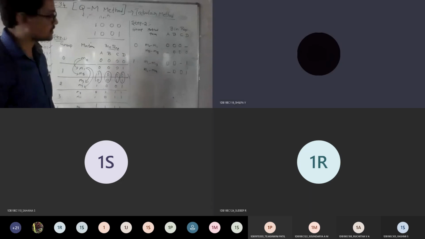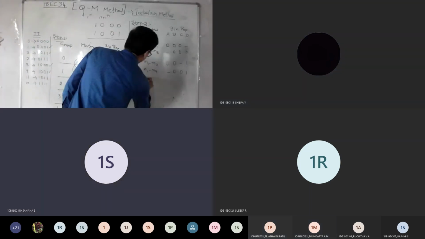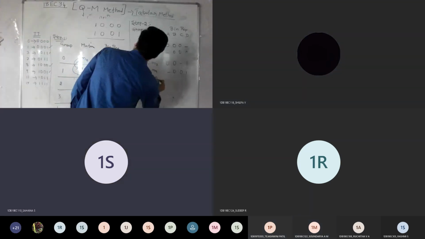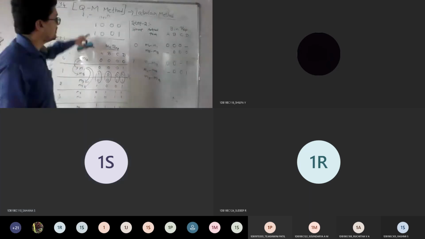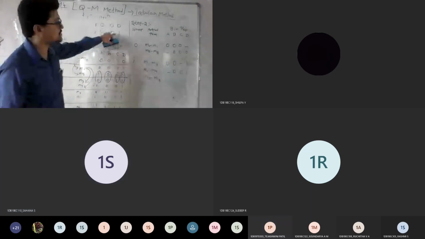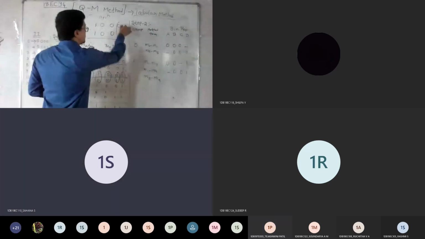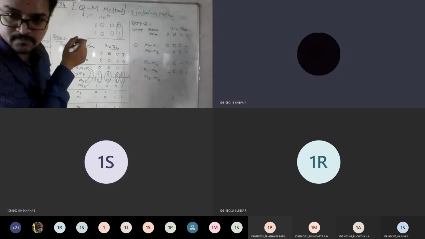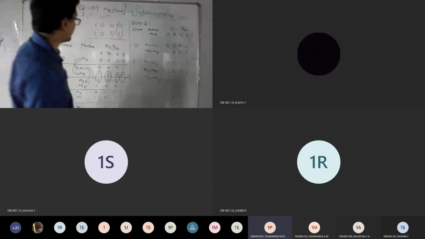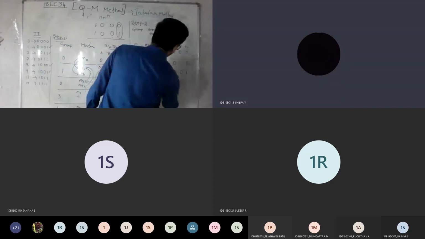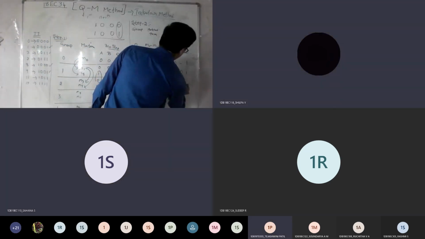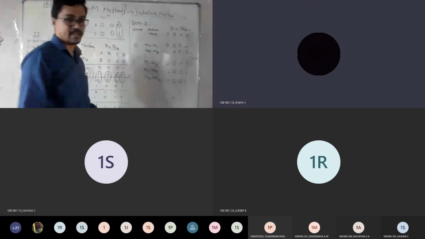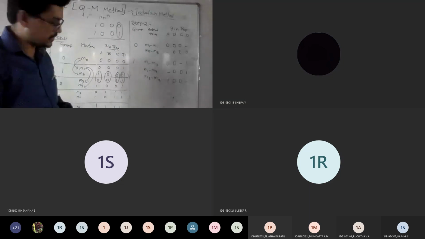Yes, so I can take M8, 1 0 0, and M9 into consideration. See, the same is there, only at this junction there is a variation. So now I can fill this with 1 0 0 dash. Likewise, can you finish this table for me?